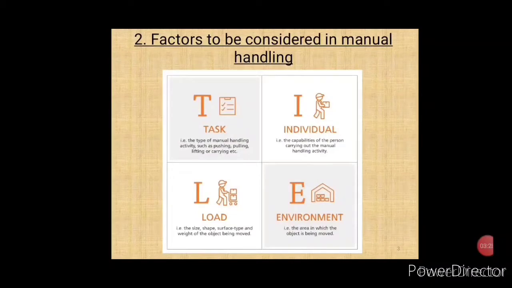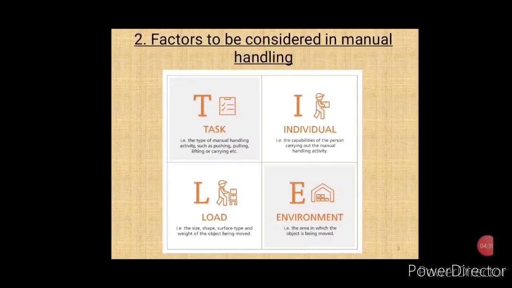So that was the third factor, load. What is the load that has to be handled, whether it is heavy or light, whether it has sharp edges or not, whether it has handles to hold, whether it is irregular in shape. So consider all these factors. Obviously, loads which are heavy and large come under the high risk category. Similar is the case of loads which are harmful to hold, loads which are unstable, they come under the high risk category.